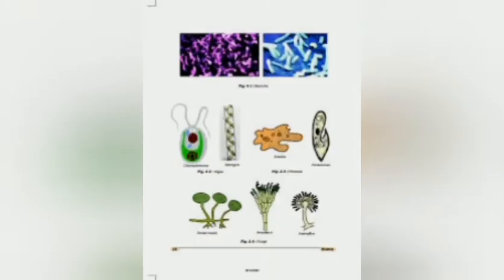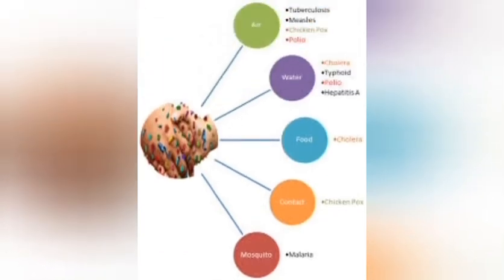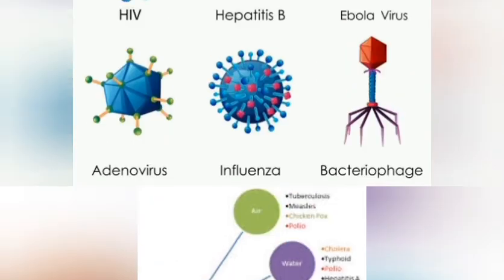Making of curd and bread. Curd contains several microorganisms. Of these, the bacterium Lactobacillus promotes the formation of curd. It multiplies in milk and converts it into curd. Bacteria are also involved in the making of cheese, pickles, and many other food items.